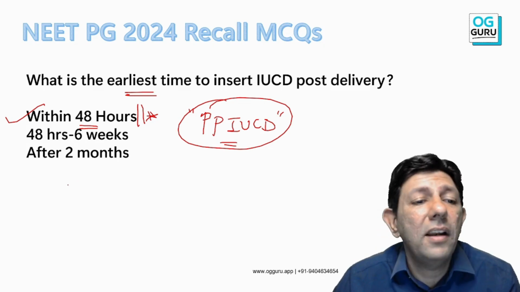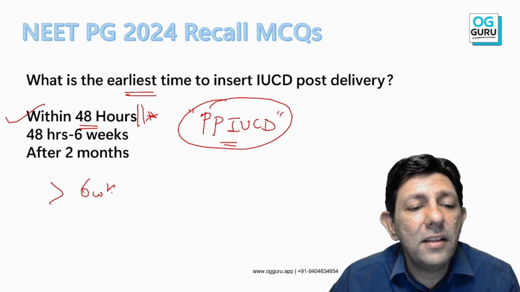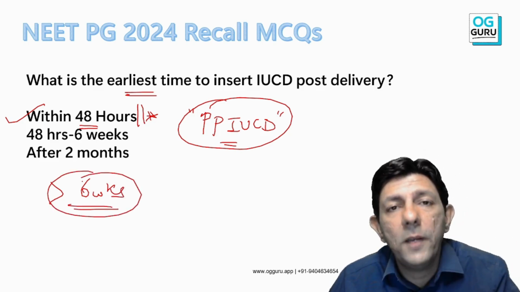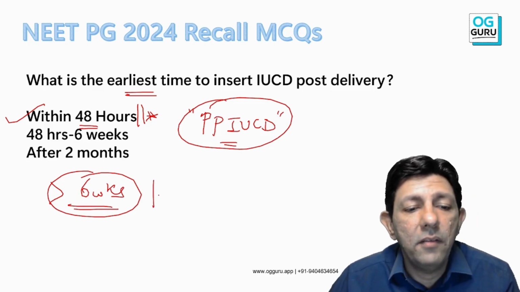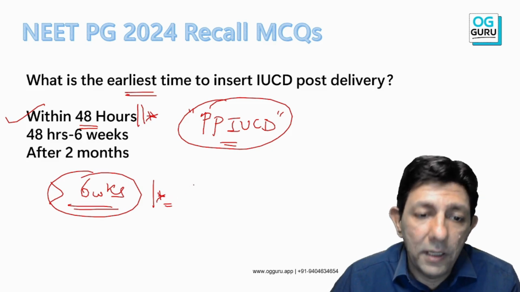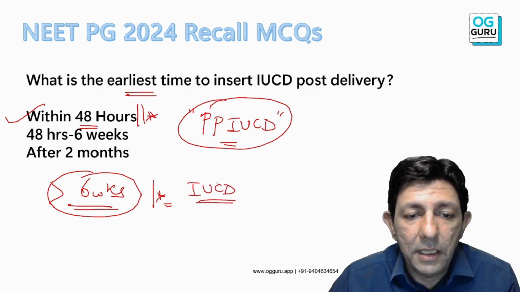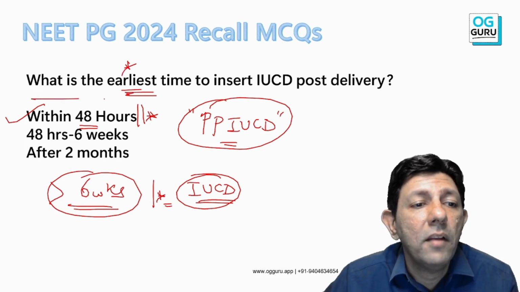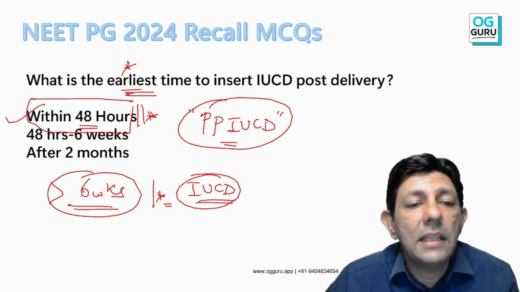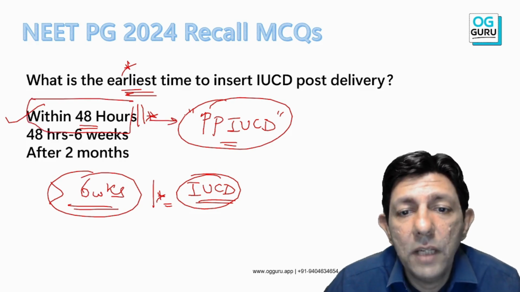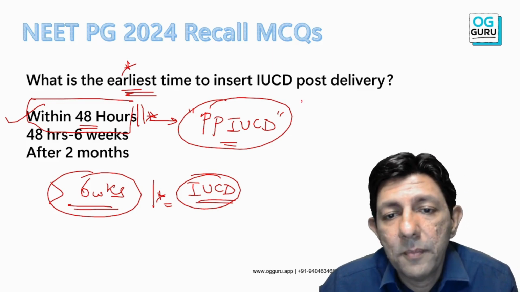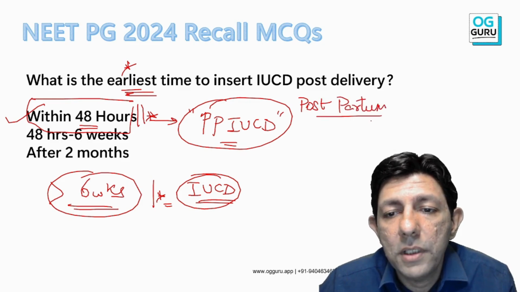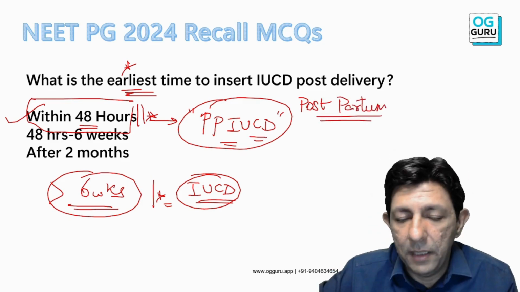And after that, yes, after 6 weeks, when the uterine involution is over, 6 weeks is again a very good time to put the copper T, or an IUCD can be inserted. But since the question was the earliest, within 48 hours, that is the PPIUCD. What is PPIUCD? Postpartum IUCD insertion can be done.